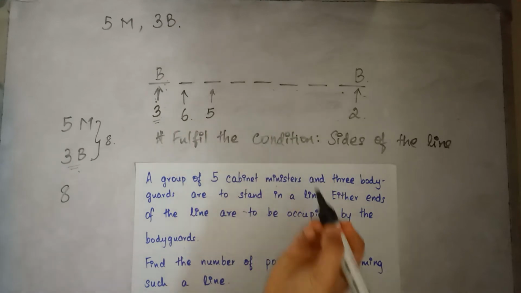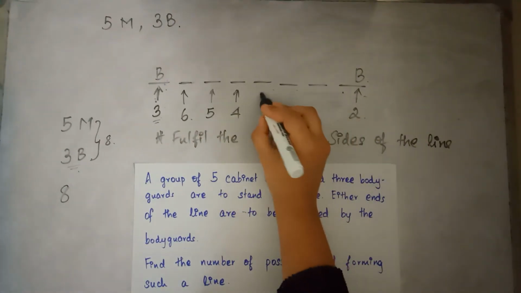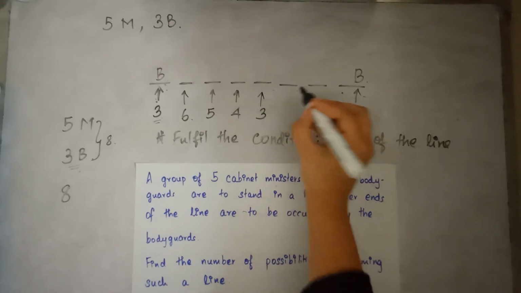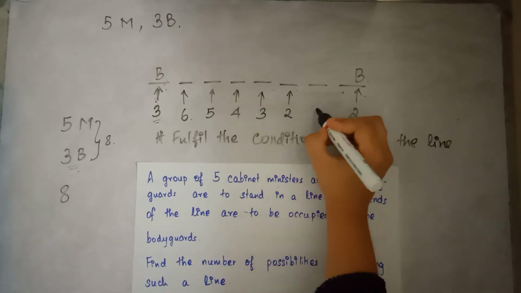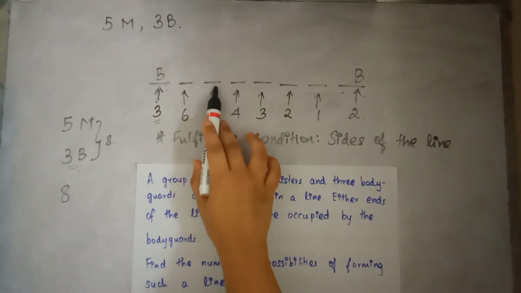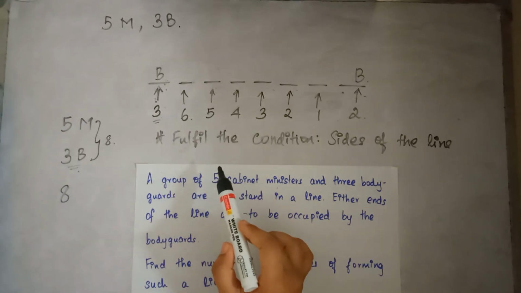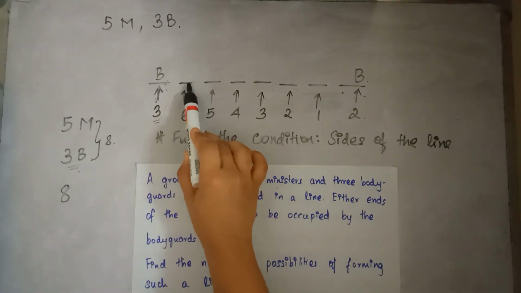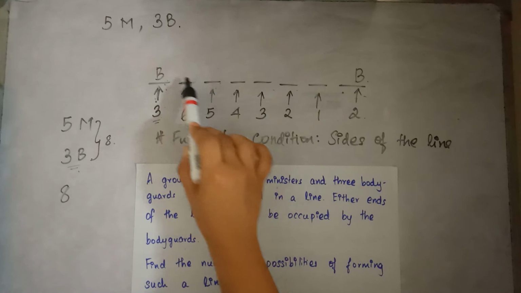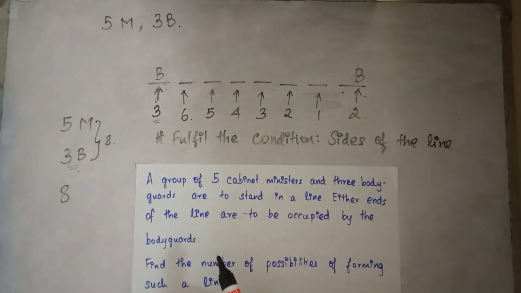Here it will be 5, 4, 3, 2 and 1. As I go from one spot to another, the number of people possible will decrease. Here there are 6 possible options. In the next seat, one person would have already occupied this spot, so there will be only 5 possible options.